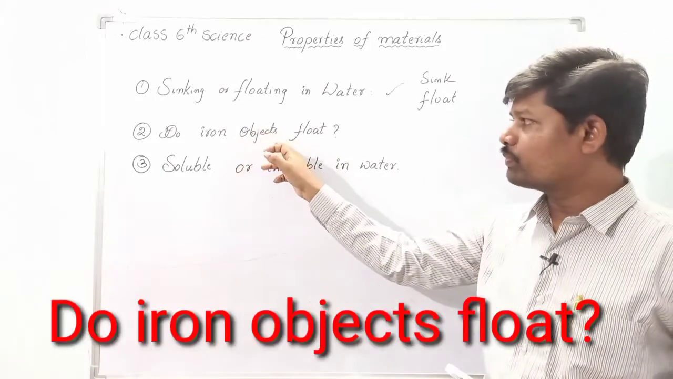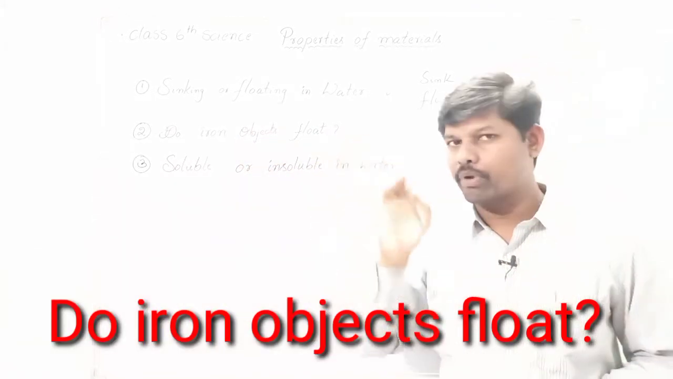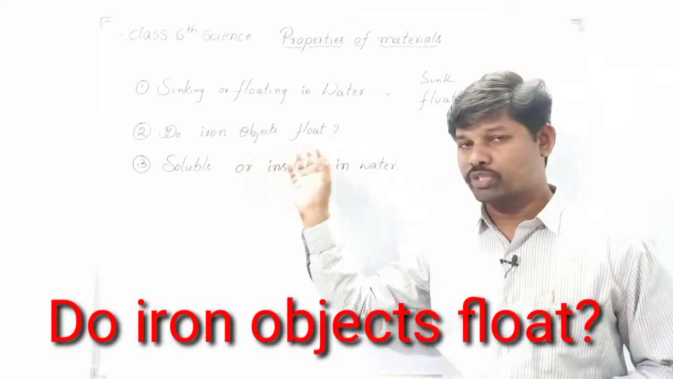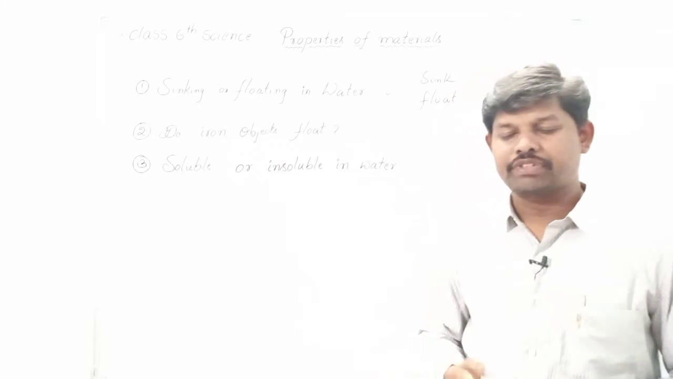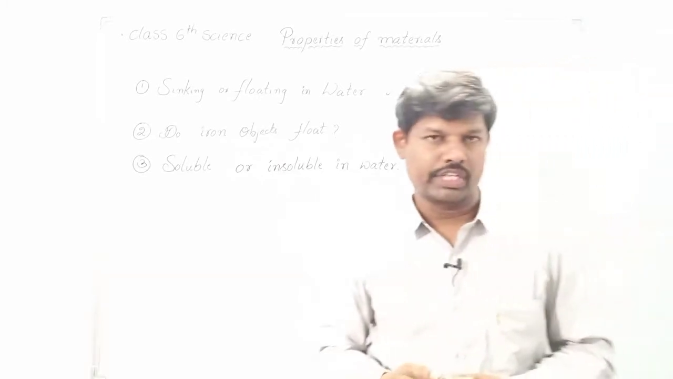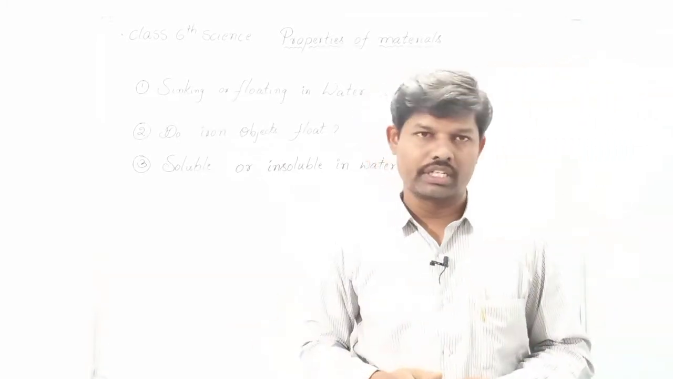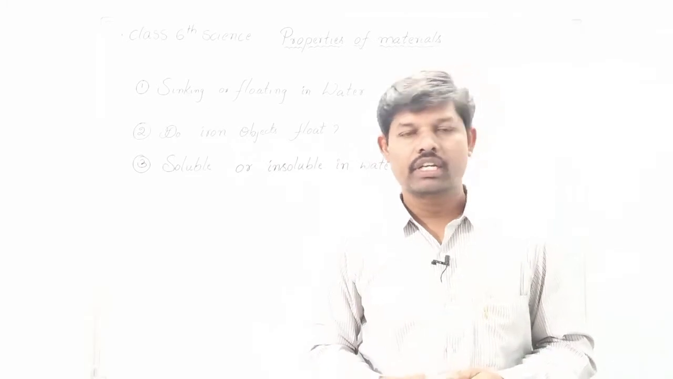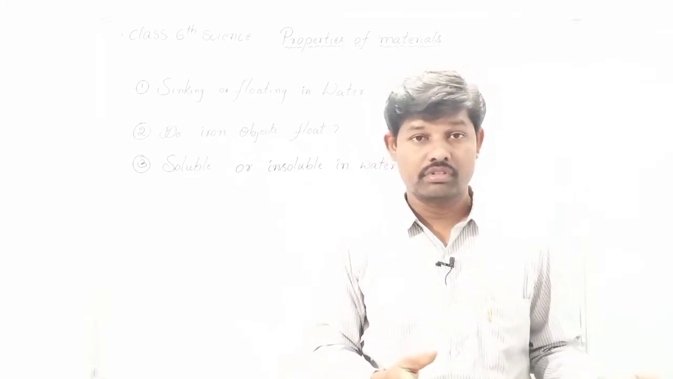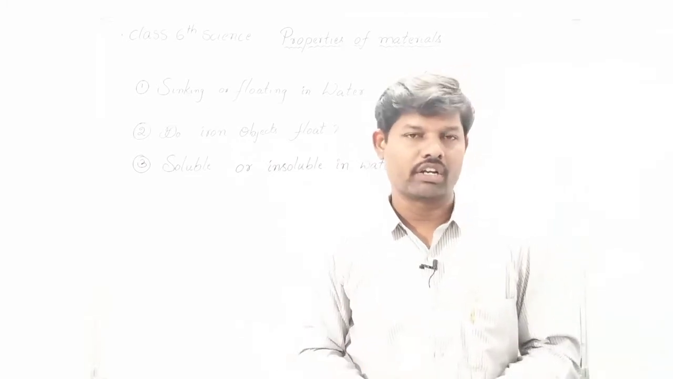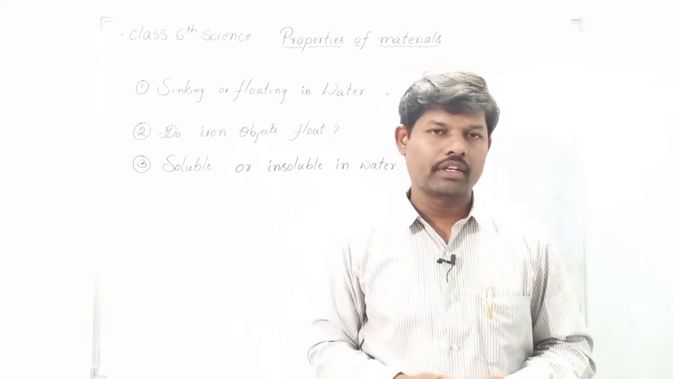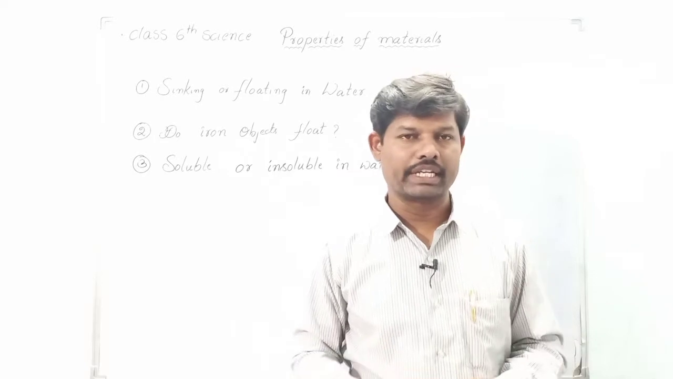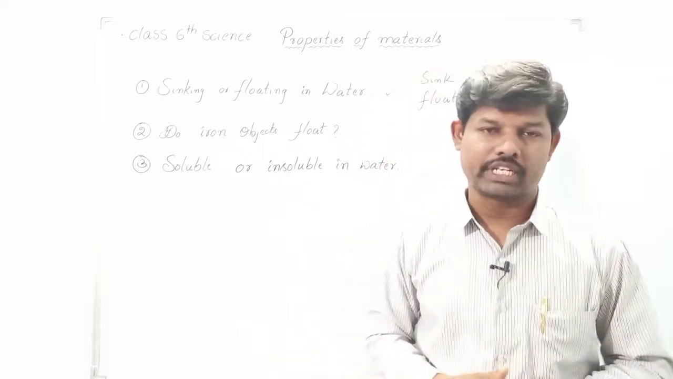Do iron objects float? Is there any possibility of iron objects floating? Iron objects means, for example, an iron nail is an iron object, an empty tin is an iron object, and a cutting knife is an iron object. So let us take these three objects and keep them one by one in the water. What do you observe? Let us see.